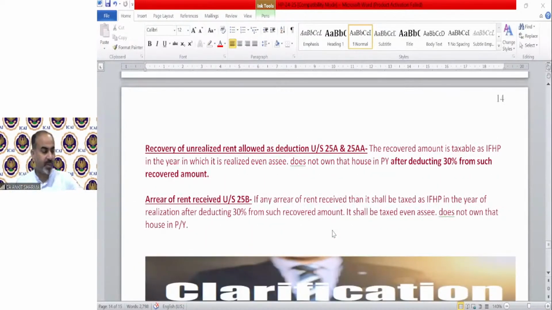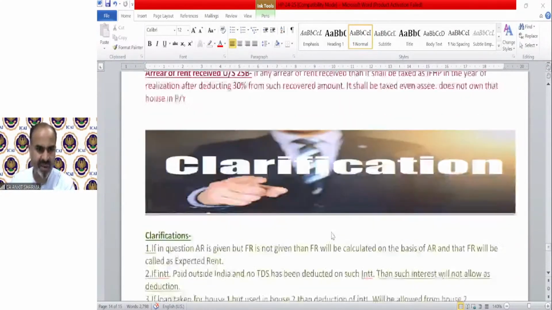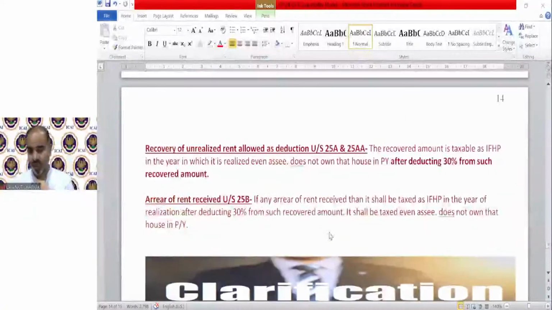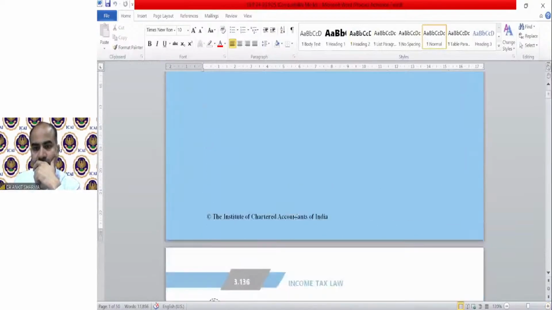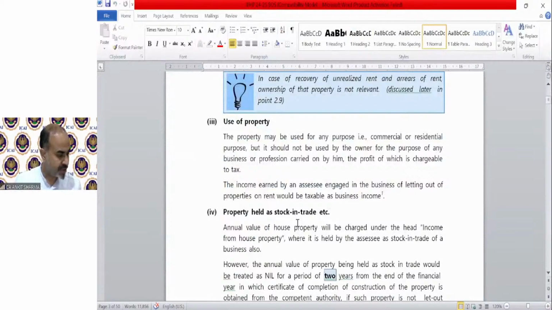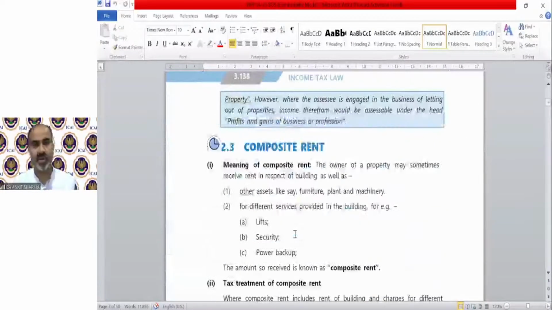So now we will solve some questions to make you understand the provisions we have discussed till now. After that, we have some clarifications only. But before that, we need to solve some questions. You will be able to understand the provisions with the numerical implication. That is illustration number 1 on page number 3.140.